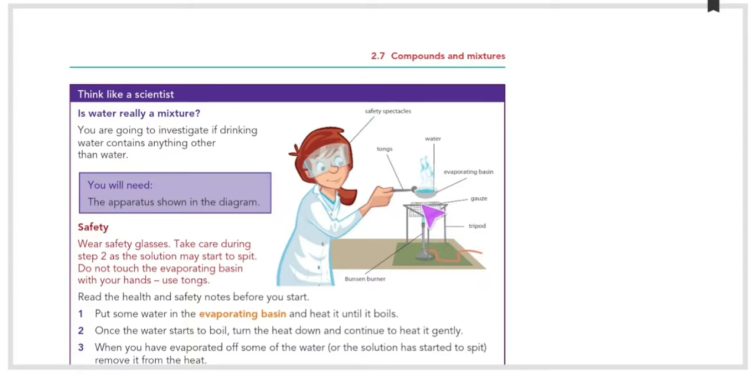And this is a gauze. You can see a wire sheet, that is the gauze. And this is a safety spectacle. This is the tongs. This is the evaporating basin. This is a Bunsen burner. This is a tripod, and this is a wire gauze.